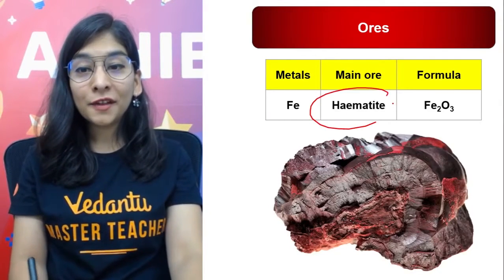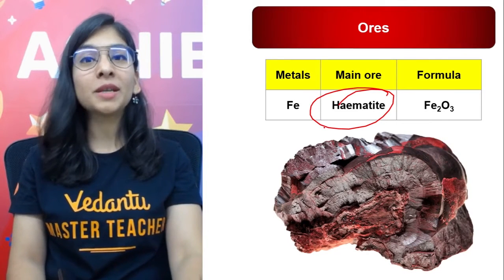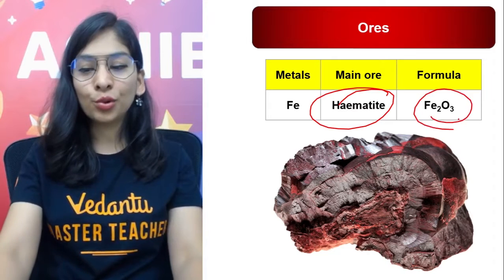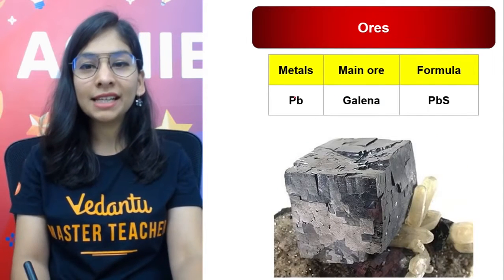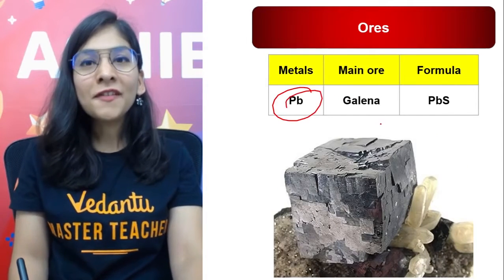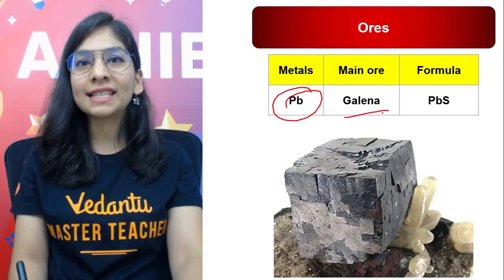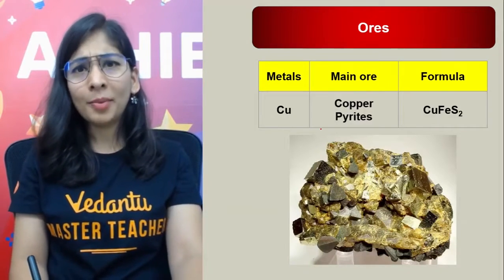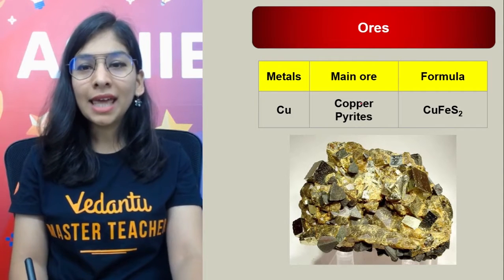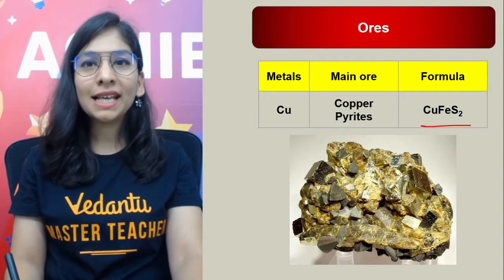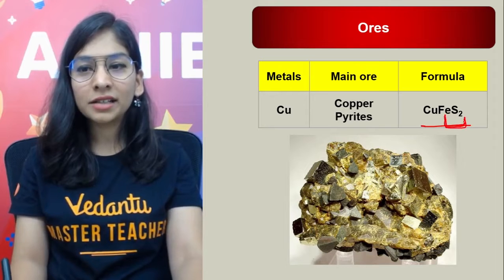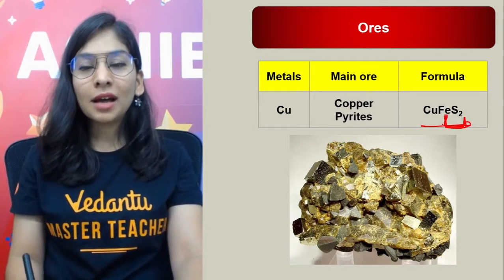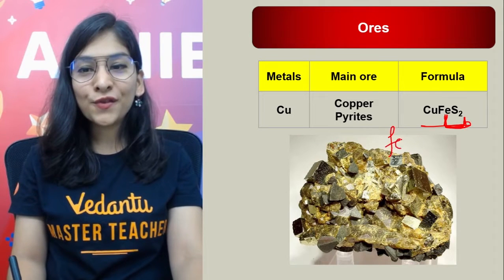Iron, in the form of hematite, a very famous one from which we can get our pure iron, and that is Fe2O3. Fe2O3 is hematite. Lead we have in nature in the form of the ore called galena, and the formula is PbS, lead sulfide. Copper, I already told you, the ore of copper is copper pyrites. The formula is CuFeS2. This is pyrite. Copper pyrite is also called fool's gold.